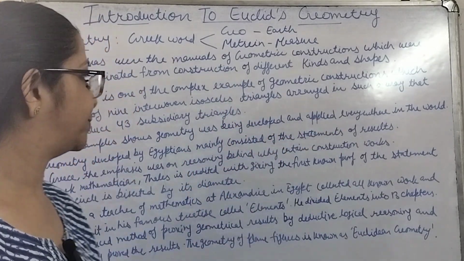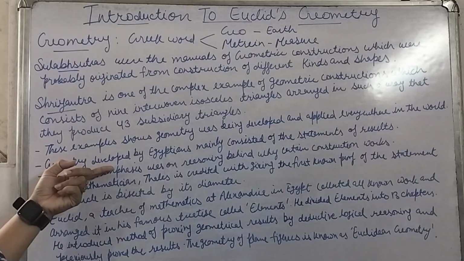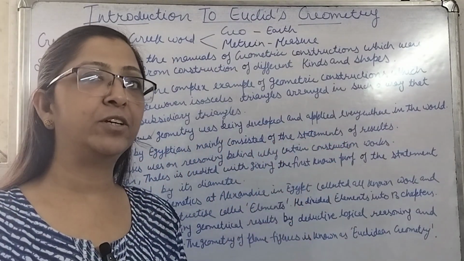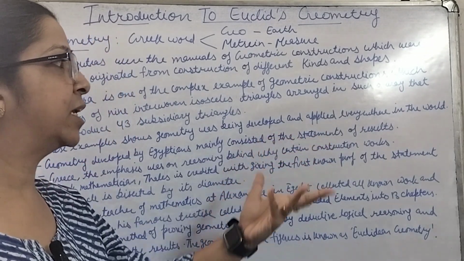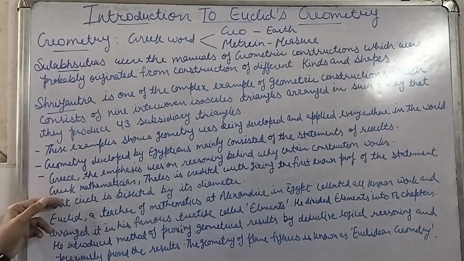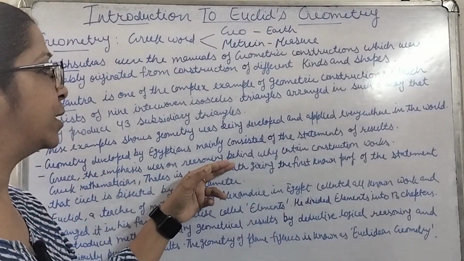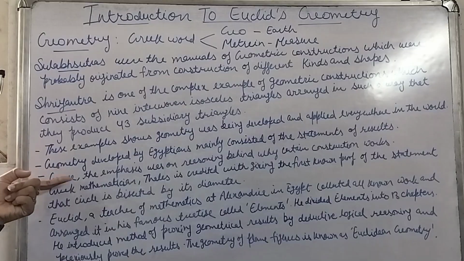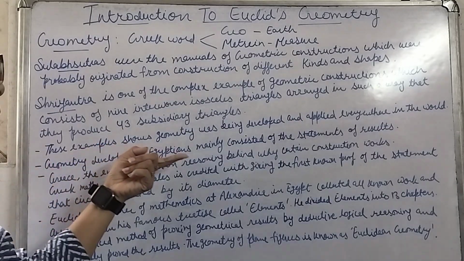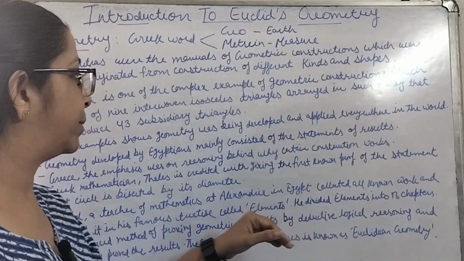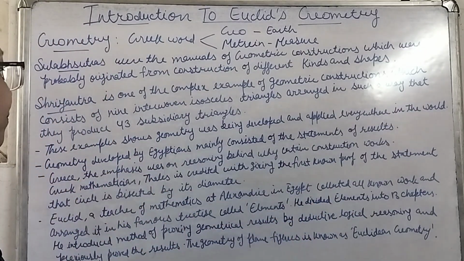So geometry developed by Egyptians mainly consisted of statements of results. Simply they were using the statements of results. They were not proving them. They were not using the reasoning behind it. But in Greece, the emphasis was on the reasoning behind why certain constructions work. The Greek people emphasized the reasoning, why this construction is working, why this is applicable.